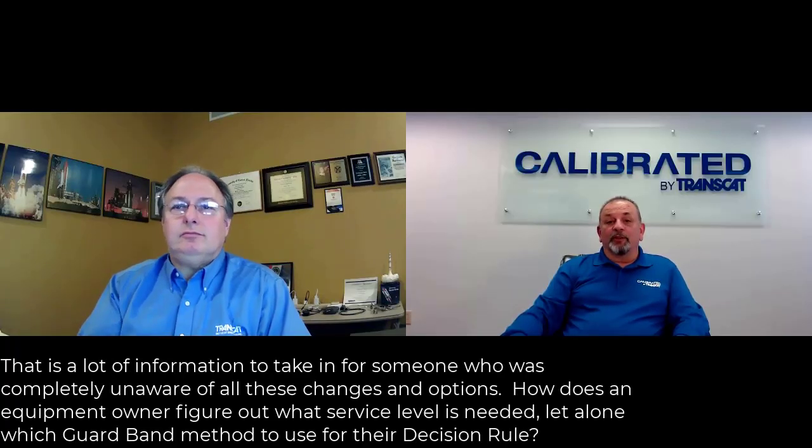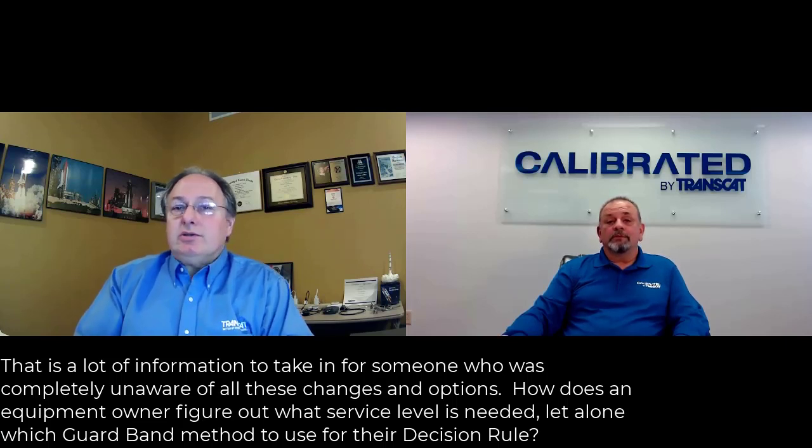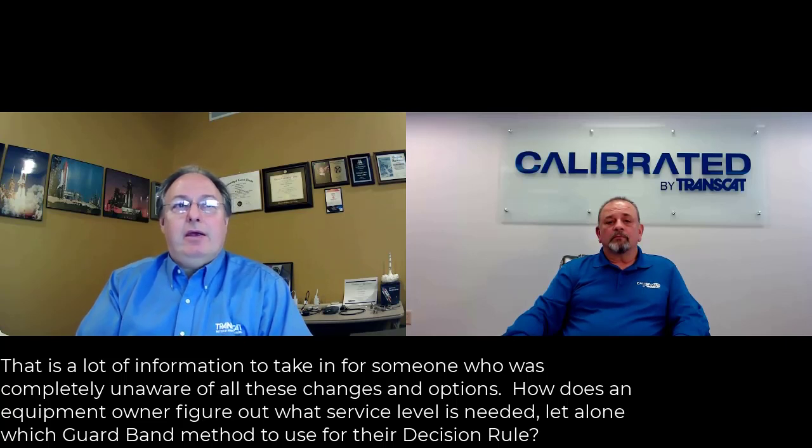Okay, so that's a lot of information to take in for somebody who's completely unaware of all these changes and options. How does an equipment owner figure out what service level is needed, let alone what guard band method to use for their decision rule? It all starts with their quality policy. If they require NIST traceability, they will have to have measurement uncertainties and automatically go to an accredited calibration that provides those measurement uncertainties.